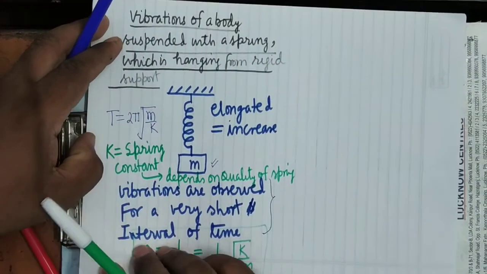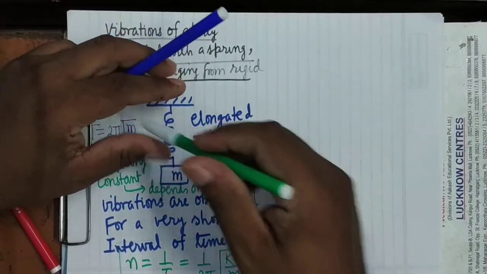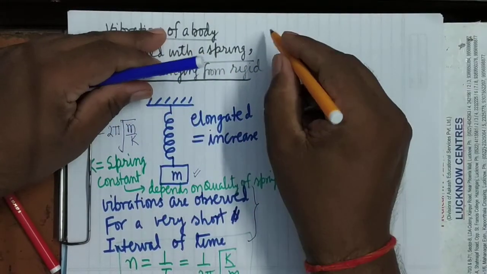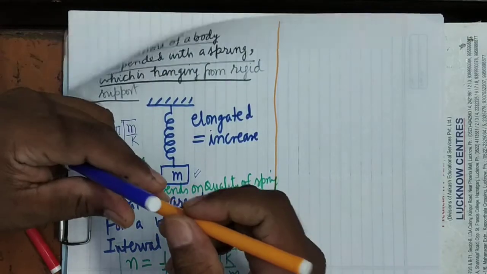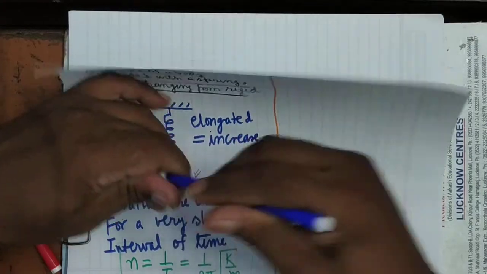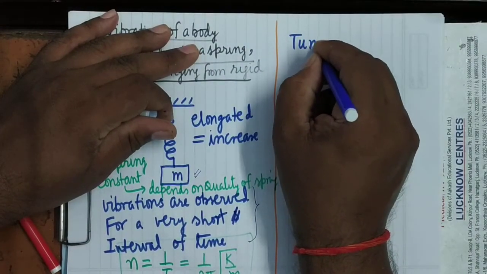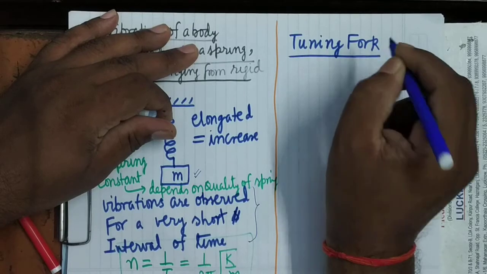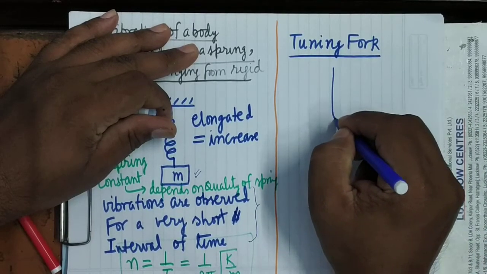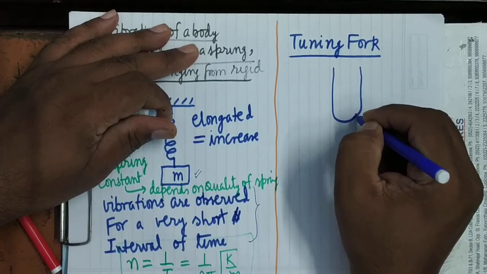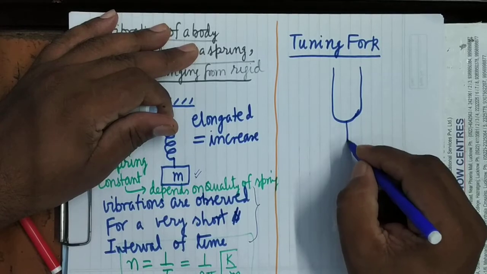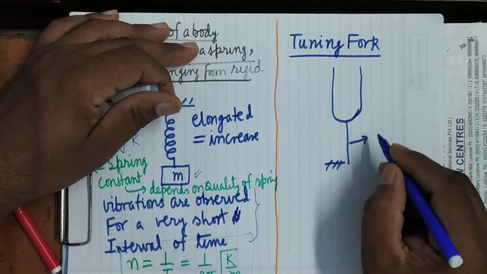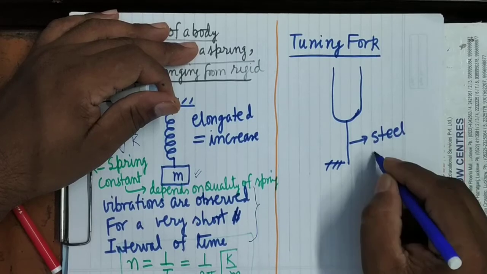Then you can see here the tuning fork. It is made up of soft steel or aluminum and mounted over this clamp, this steel handle.